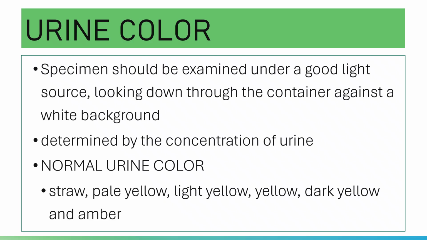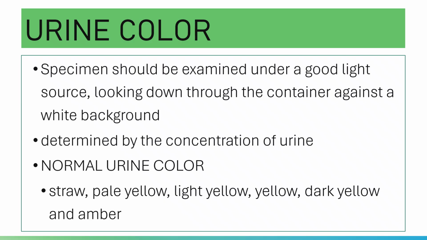And yes, sooner or later when you work in the clinical laboratory, please do not be surprised if you receive a green colored urine, because it happens. There really are green colored urine.